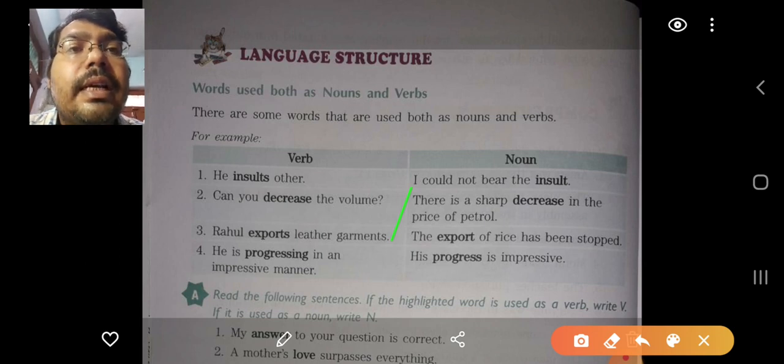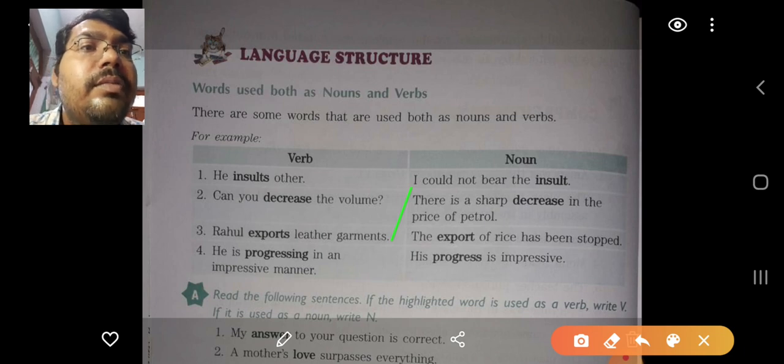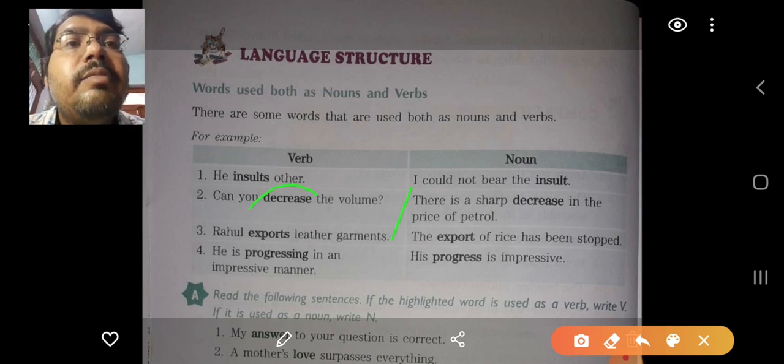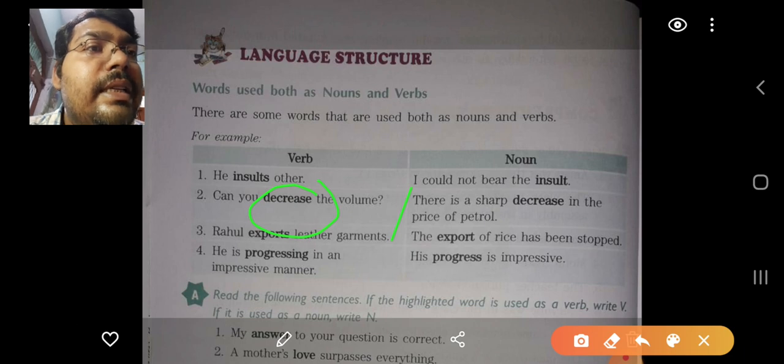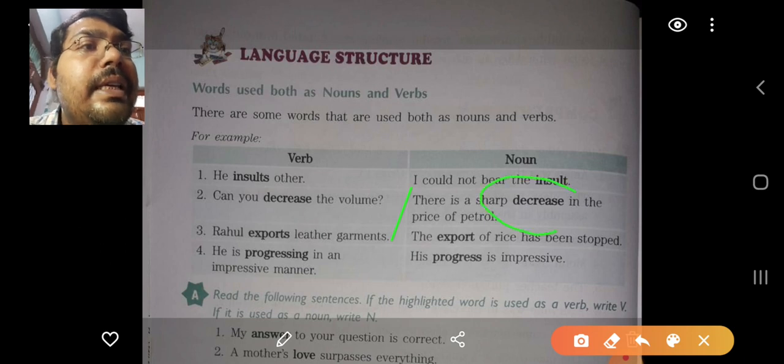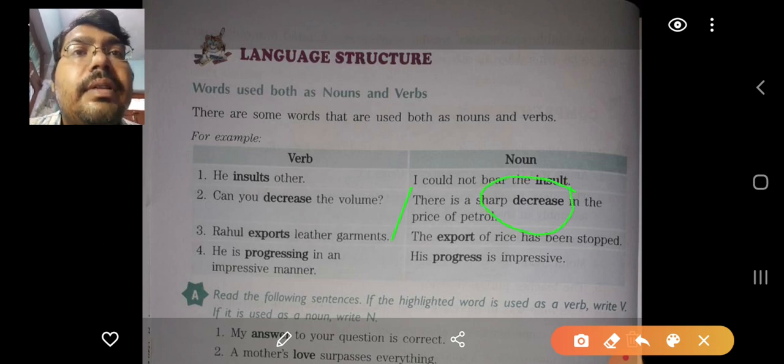You see the second sentence: can you decrease the volume? Here decrease means the action, that you yourself can do the action of decreasing the volume. And in the second sentence: there is a sharp decrease in the price of petrol. It means decrease itself. It's not an action, decrease itself is a kind of noun.